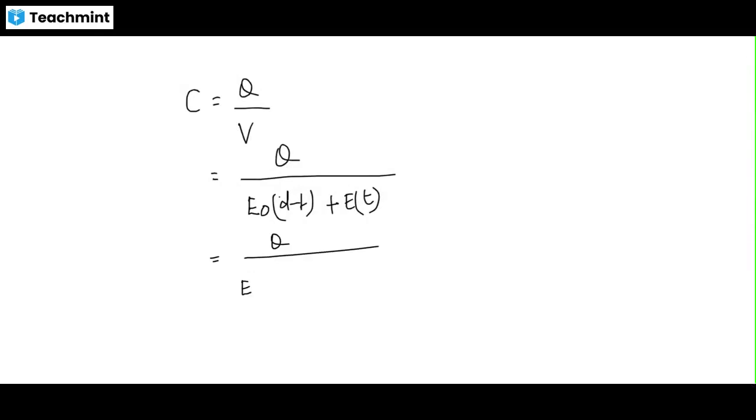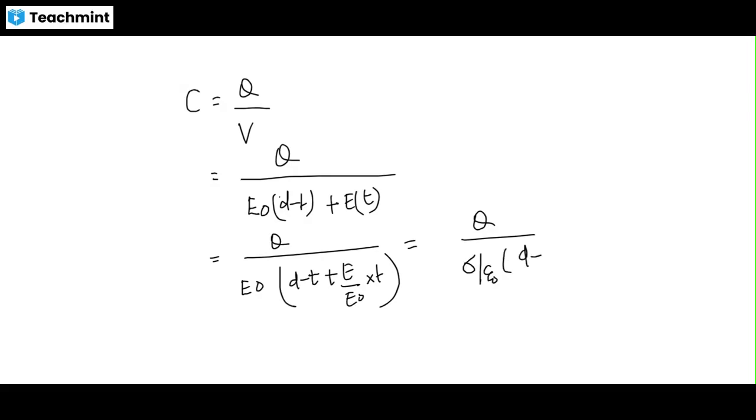E naught taking common, D minus T plus E by E naught into T. So now putting the value of E naught, that is sigma upon epsilon naught. So D minus T, and E by E naught is nothing but 1 by K, so T upon K.